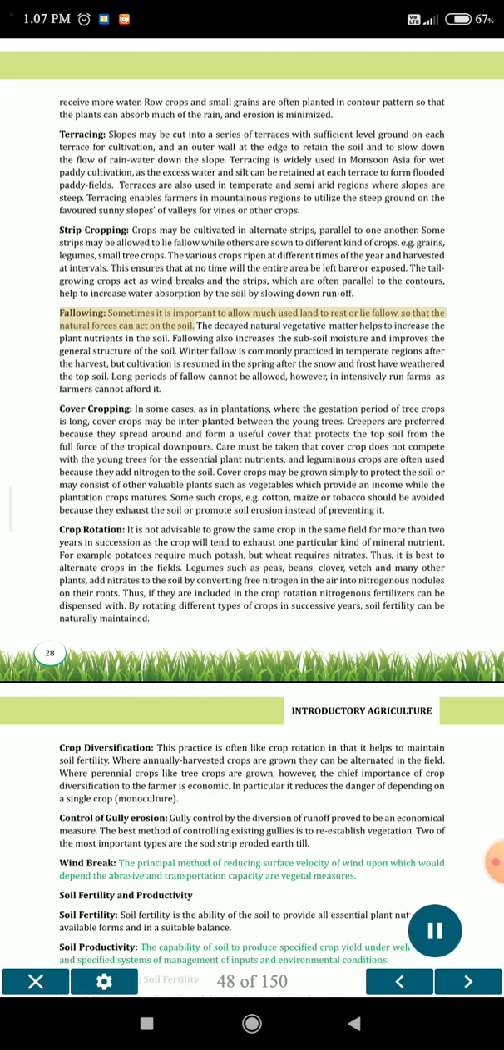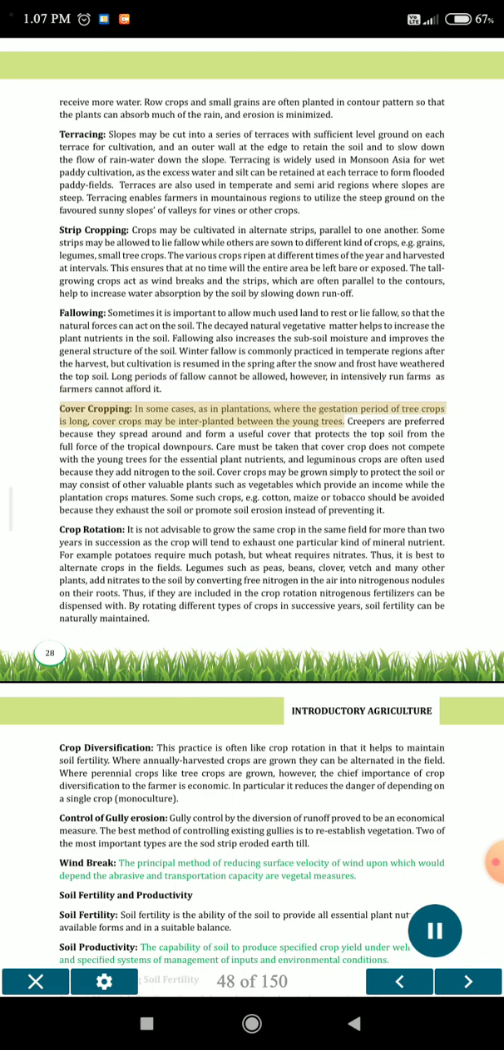Fallowing. Sometimes it is important to allow much used land to rest or lie fallow, so that the natural forces can act on the soil. The decayed natural vegetative matter helps to increase the plant nutrients in the soil. Fallowing also increases the subsoil moisture and improves the general structure of the soil. Winter fallow is commonly practiced in temperate regions after the harvest, but cultivation is resumed in the spring after the snow and frost have weathered the topsoil. Long periods of fallow cannot be allowed, however, in intensively run farms as farmers cannot afford it.